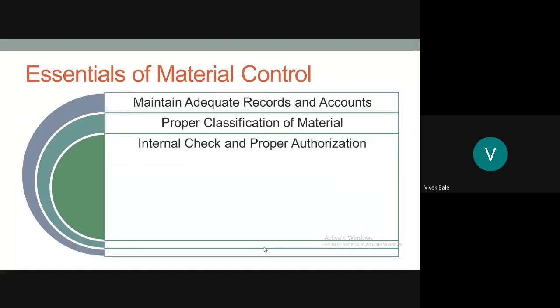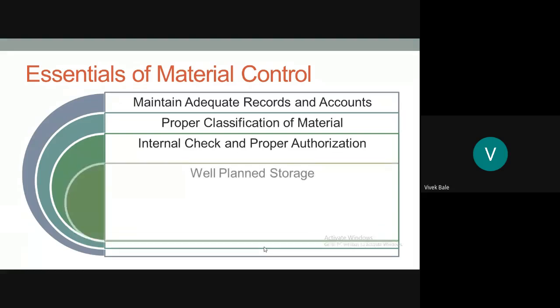So to maintain control over the store, internal check means supervision will be done by persons within the organization, and proper authorization means that without the proper permission of the store manager, no material can be issued or accepted in the store.